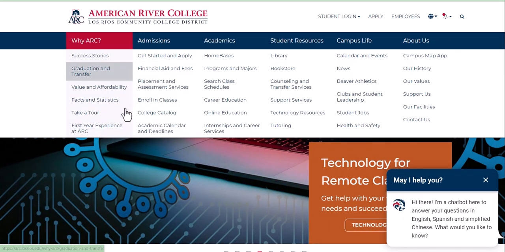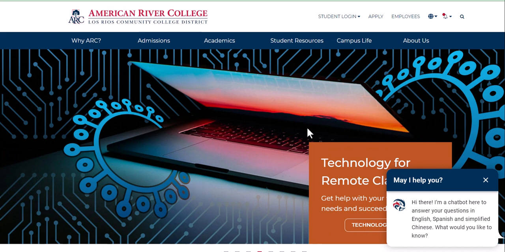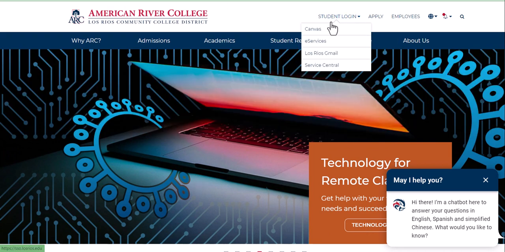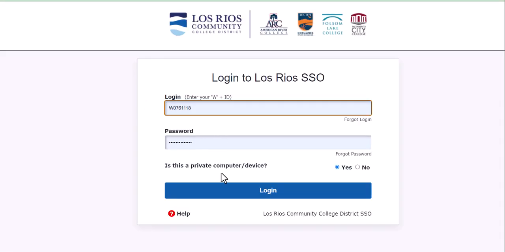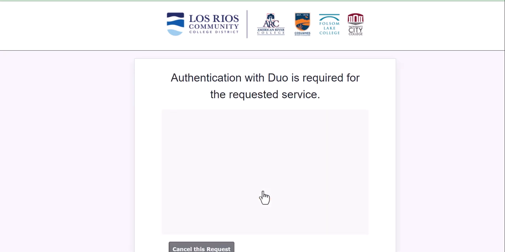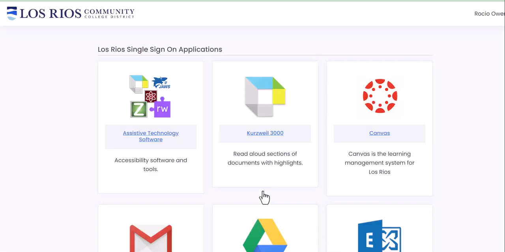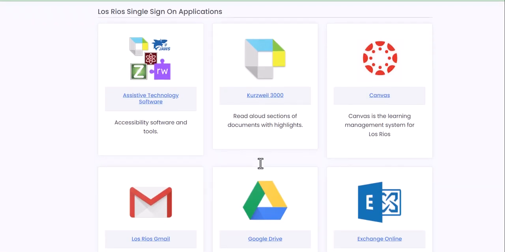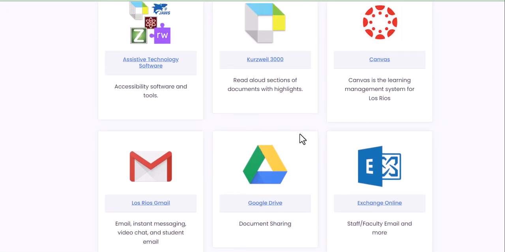From the American River homepage, what you want to do is go to student login, and you see all your services here. So go to Canvas, enter your login credentials, and log in. Once you're here, yours may look a little different than mine.